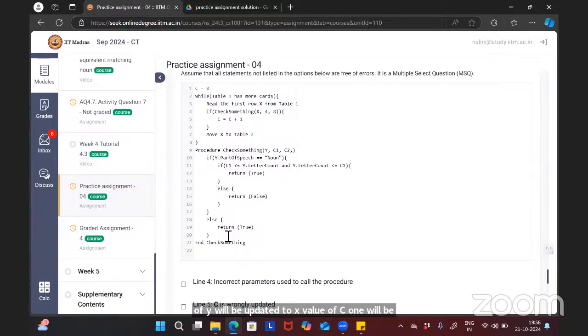So what is your X? X is nothing but card. Here in the procedure it is referred to as Y. In the procedure there is no 4, no 8, only C1, C2. But you have to understand what C1 and C2 are. C1 is nothing but 4, the second argument you passed while calling the procedure. The value of C1 is 4 and the value of C2 is 8, and X is nothing but the row of your card. Okay, is it clear?